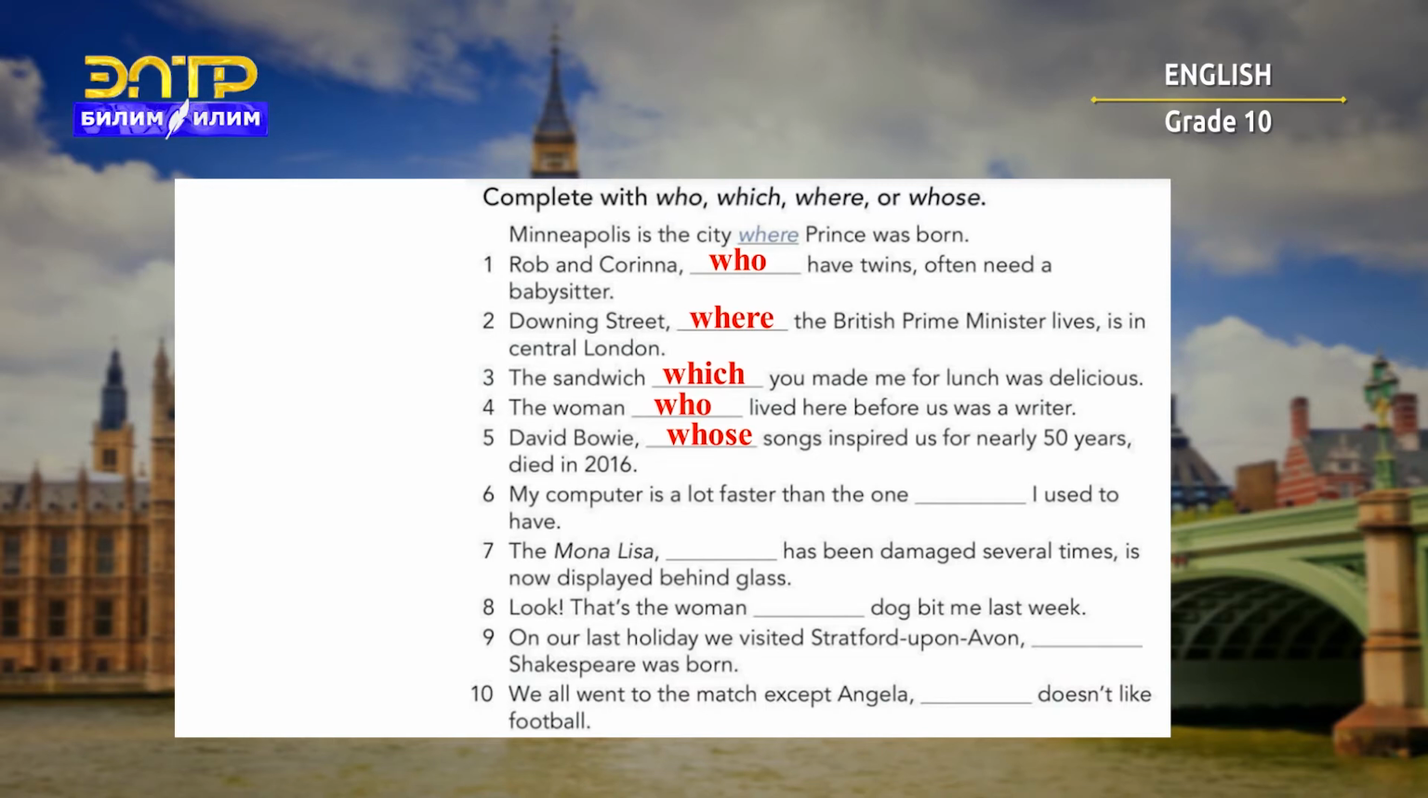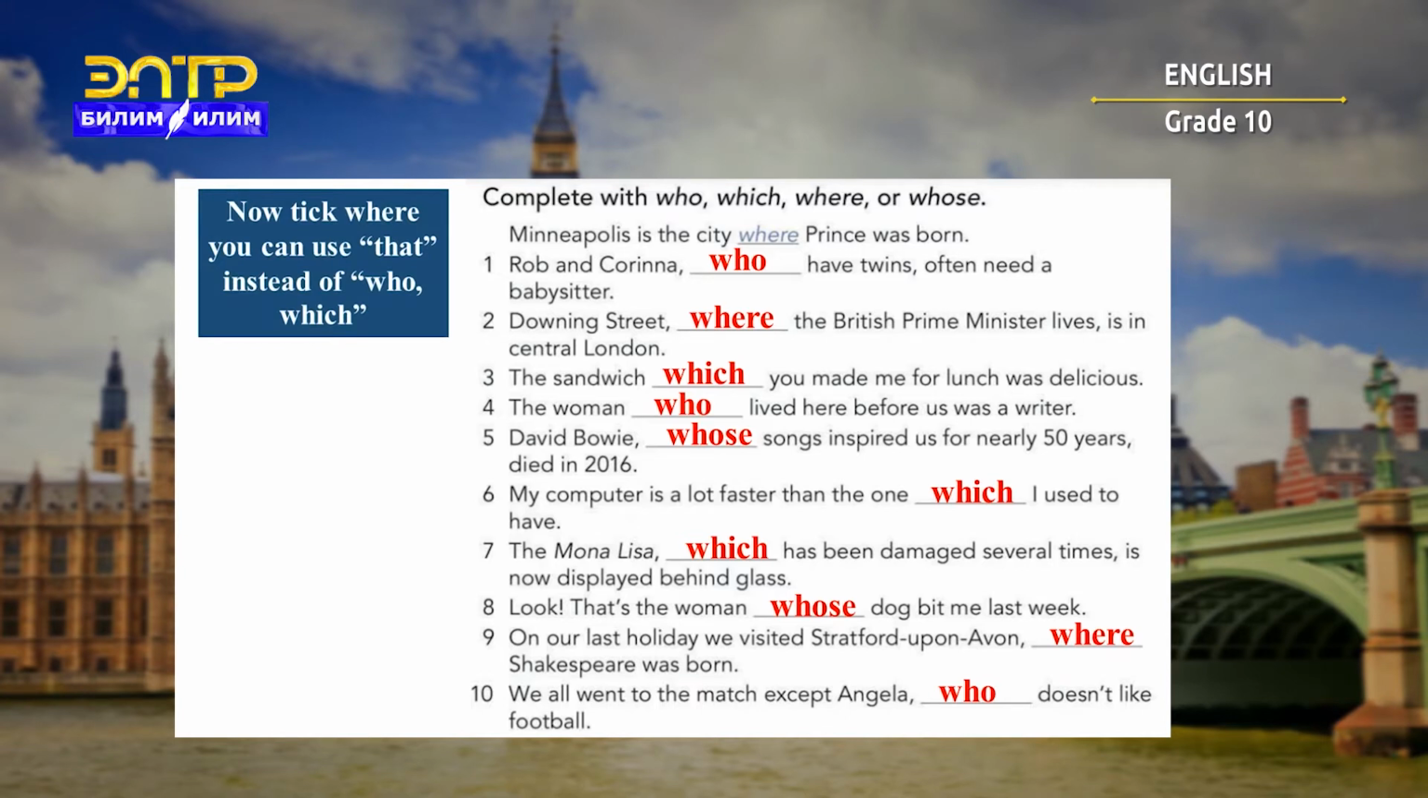6. My computer is a lot faster than the one which I used to have. And 7. The Mona Lisa, which has been damaged several times, is now displayed behind glass. 8. Look, that's the woman whose dog bit me last week. 9. On our last holiday, we visited Stratford-upon-Avon, where Shakespeare was born. 10. We all went to the match except Angela, who doesn't like football.